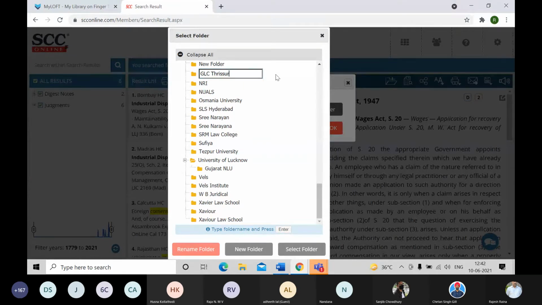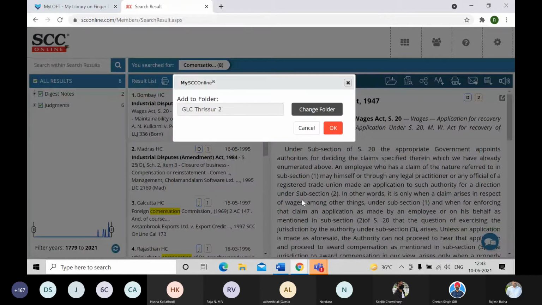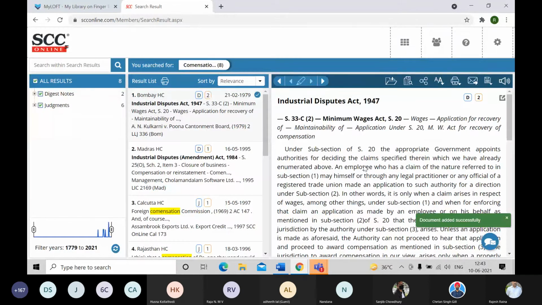I had already created one yesterday, so I'll put number 2 over here and press enter. Now this GLC Thrissur 2 has been created. I click on select folder on the bottom right, and now it's being displayed. It's been selected now rather. I'll click on OK, and this digest note gets stored in that particular folder.